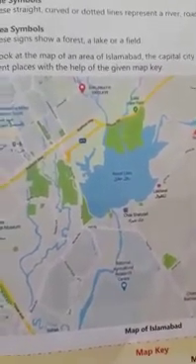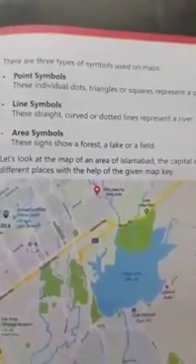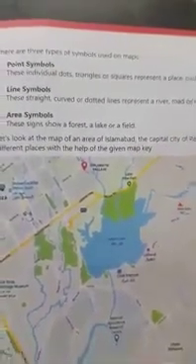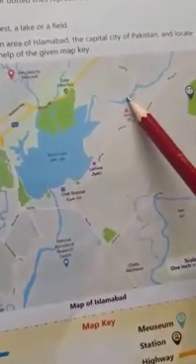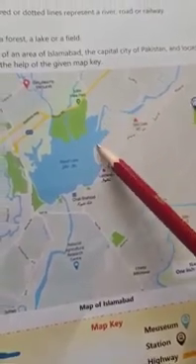Next is line symbol. Line symbols are the straight or curved or dotted lines representing a river, road or railway. These are the curved or straight lines which are representing